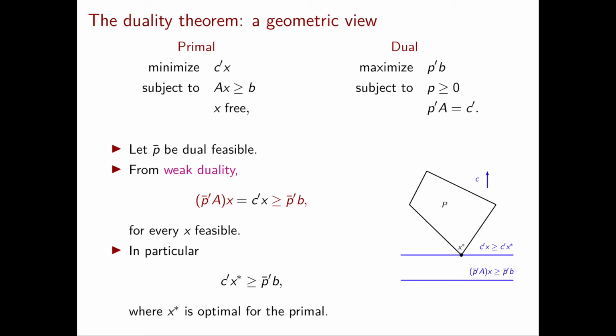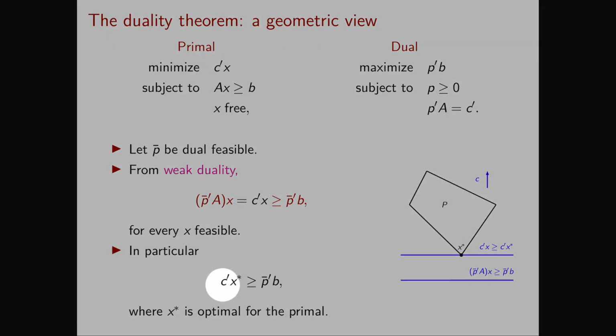My goal in this slide is to visualize this inequality. The only thing that I need to visualize this inequality is to use again weak duality with the vector x star that is optimal for the primal. So I obtain that c transpose x star is greater than or equal to p bar transpose b.